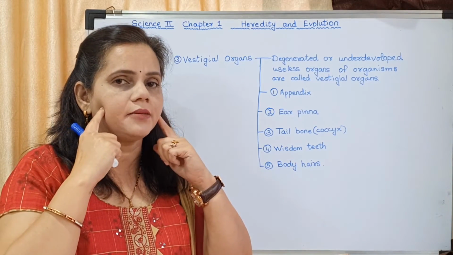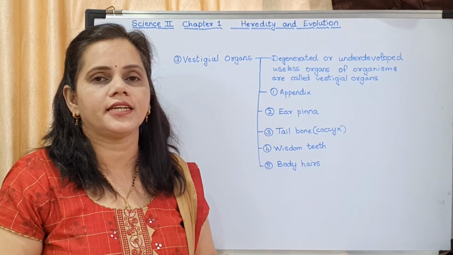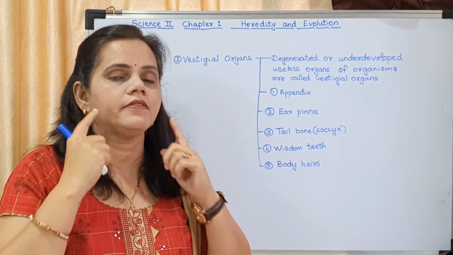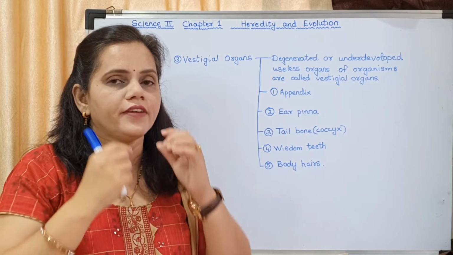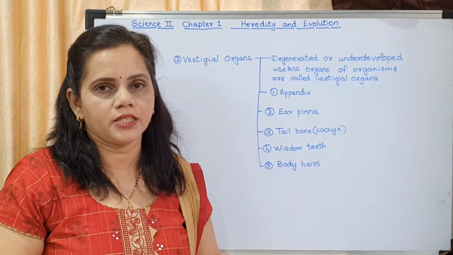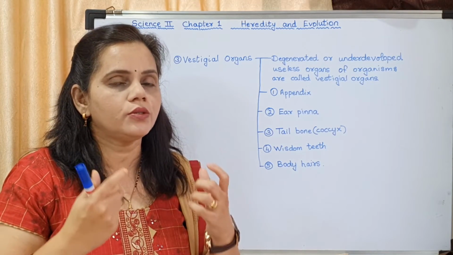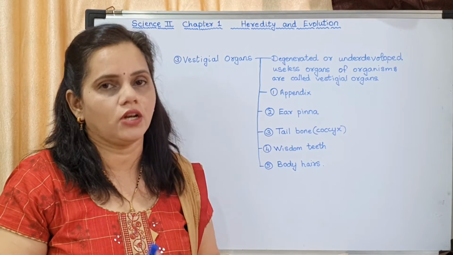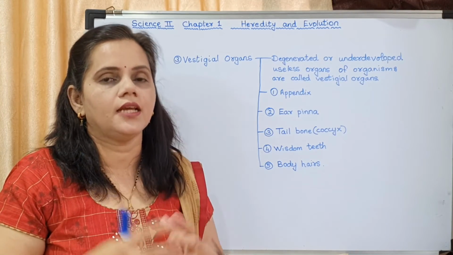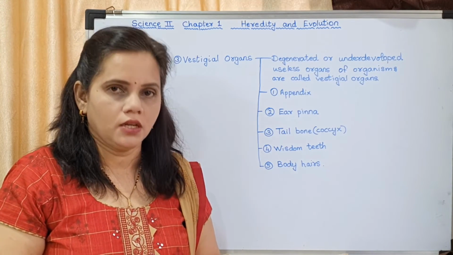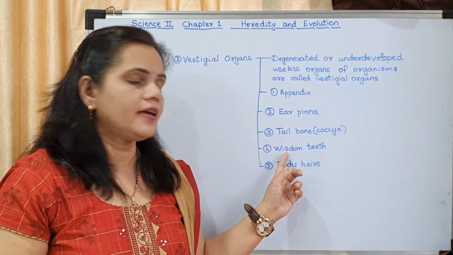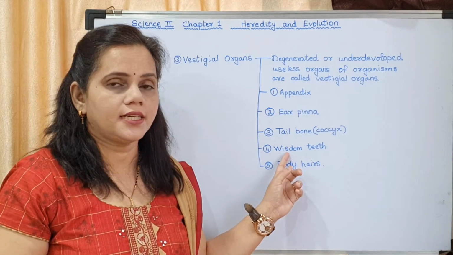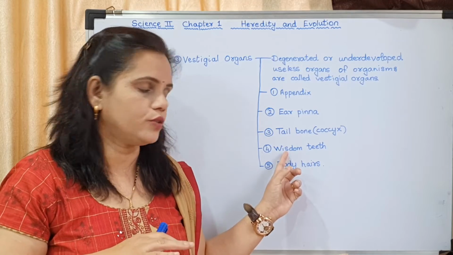Next is wisdom teeth. We have wisdom teeth. By the age of about 30-35, we get wisdom teeth, which are of no use. We don't open our mouth that much nowadays, and we don't use wisdom teeth for chewing either, but still they are present in our mouth. So they are said to be a vestigial organ because they are there, but of no use.